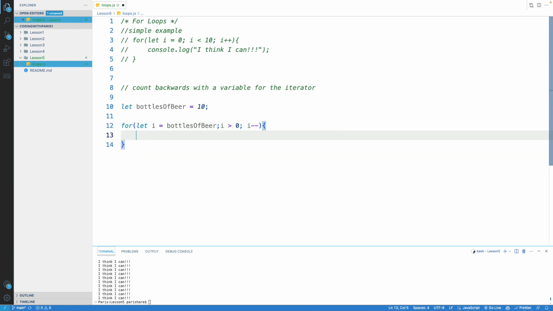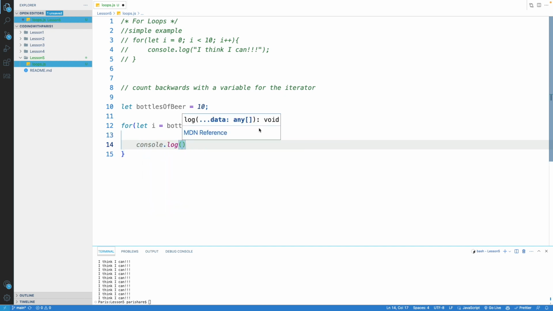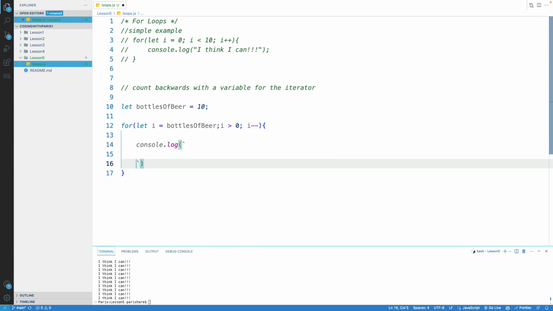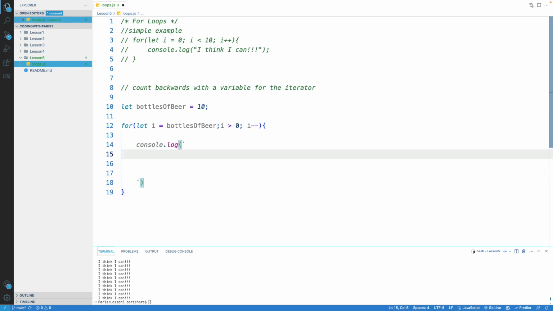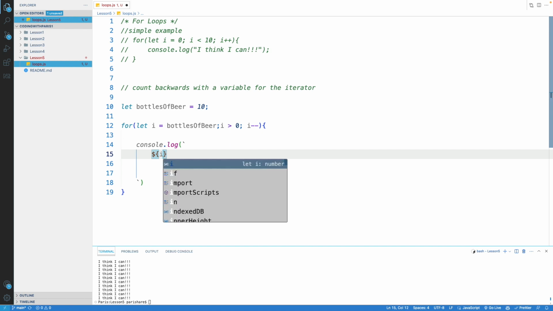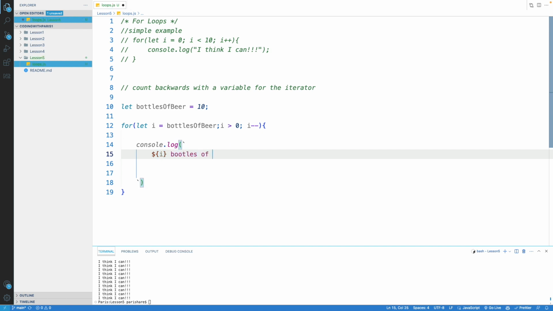Inside of the open and curly braces, what we're going to do here is type console.log, and then we're going to use our special quotes here, which you get with the tilde key. I don't know what you call these, but they're special because you can do some cool formatting in JavaScript. Okay, and I'm going to make some space here. And the first thing we're going to do is hit tab, do a $ here, and say we want bottles of, let's spell bottles right, of beer on the wall.